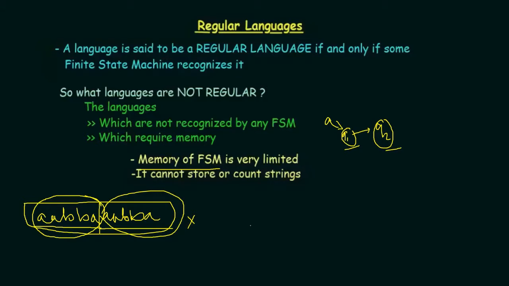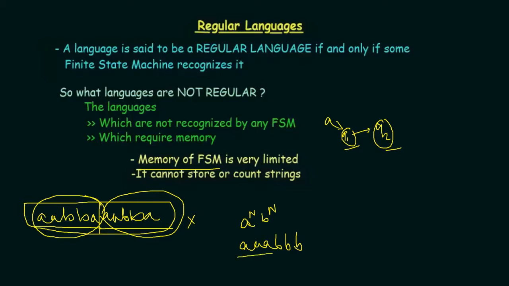What else cannot be a regular language? Another example: let's say it is given a to the power n, b to the power n. Whenever we are checking the expression, n can be any number, but whatever the count of a is, the count of b should be the same, and a should be followed by b.